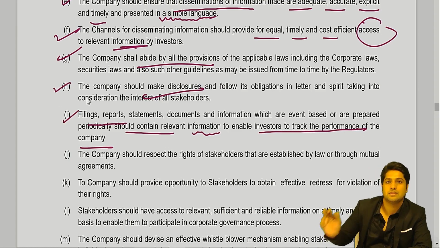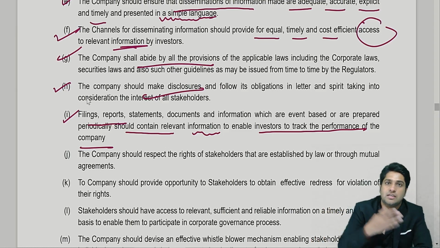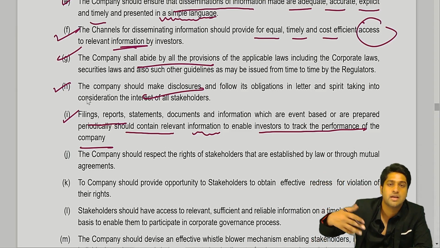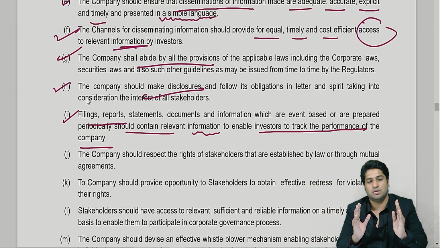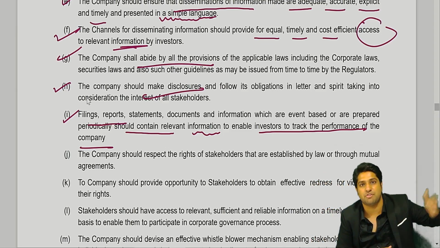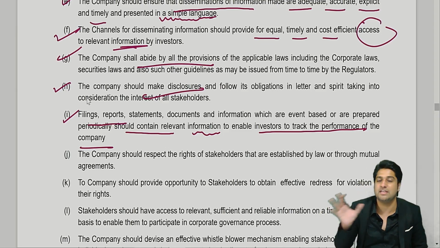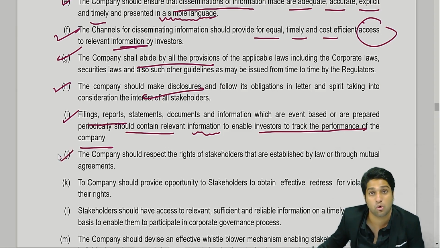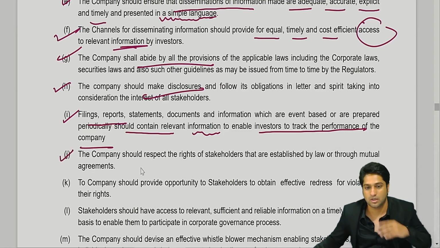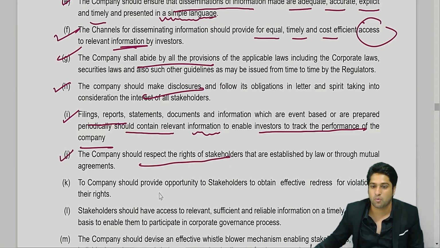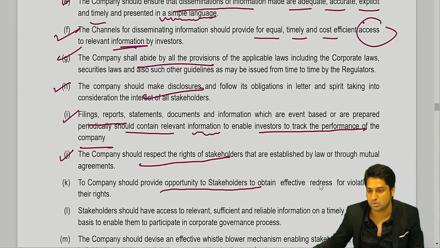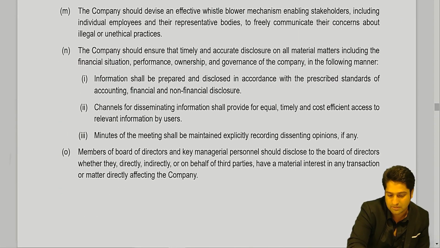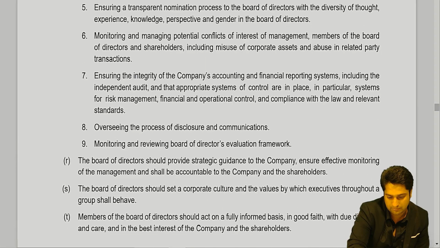Sometimes they give you statistics, ratios, and analogies, especially we see the sales. If you see any company's financials, they show you in 2014, 15, 16, 17 what the financials are. So it gives a good investor a good insight into knowing the overall picture of the company and its growth. You should respect the rights and provide the opportunity to stakeholders to effectively redress any violations of their rights, etc. So you can take up simple points, a few of them.